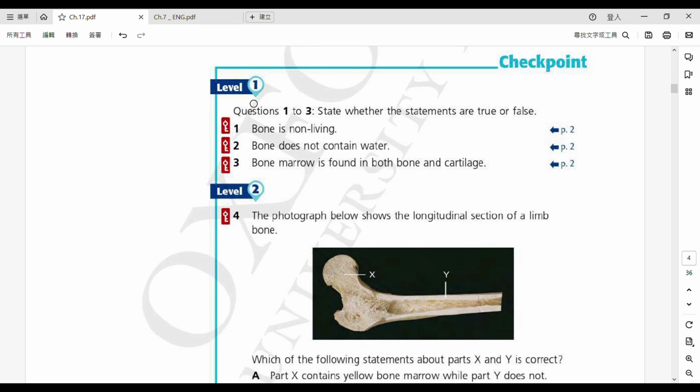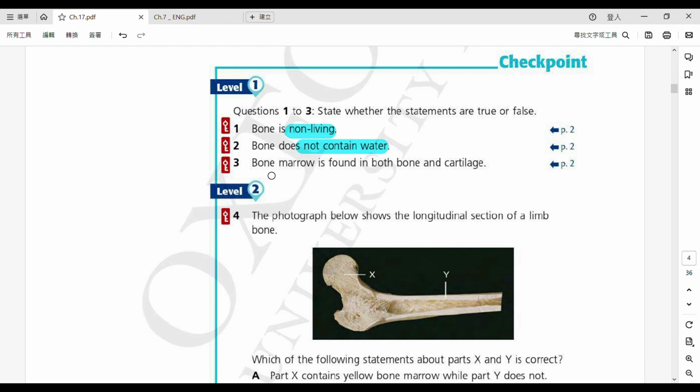好啦，第一樣嘢啦。So when you look at the question 1 to 3, first one, bone is non-living, so I'm keep on emphasizing this, 不斷強調緊㗎啦。They are made up of living cells. So this is wrong. It does not contain water. So again, this is also wrong because you are able to find capillaries, right? You are able to find the blood vessels. So, and in blood vessel, you'll be able to find water. Okay, but anyhow, the bone contains water anyways. Okay, so this is again a false.